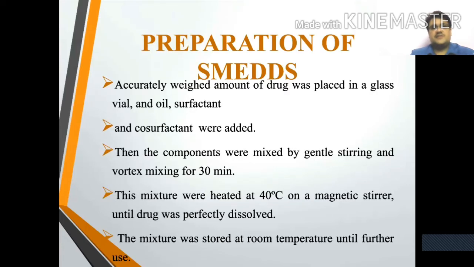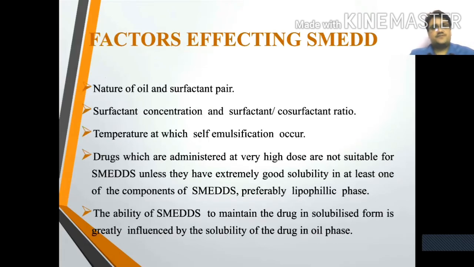Preparation of SMEDDS. Accurately weighed amount of drug is placed in a glass vial, the surfactants are added, and the components are mixed with gentle stirring and vortex mixing for 30 minutes. The mixture is heated at 40 degrees centigrade on a magnetic stirrer until the drug is perfectly dissolved. The mixture is stored at room temperature until further use.